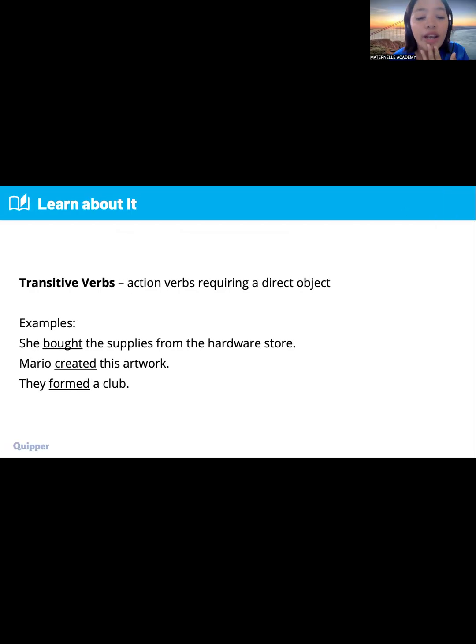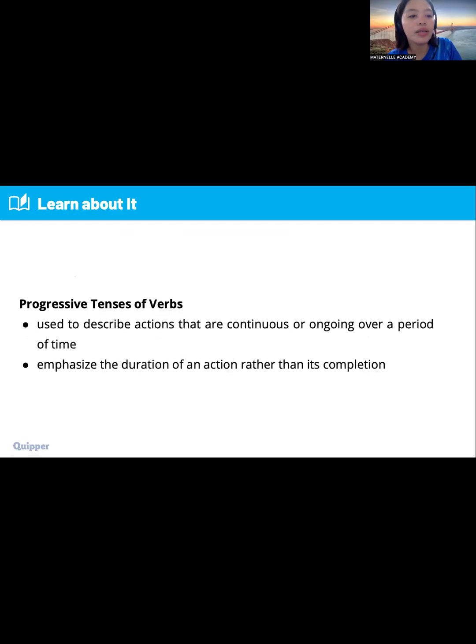Next, we also have, Mario created this artwork. So the transitive verb there is created. Next, they formed a club. So the transitive verb there is formed. Meaning, when we talk about transitive verbs, action verbs require a direct object. Next, we also have our progressive tenses of verbs.